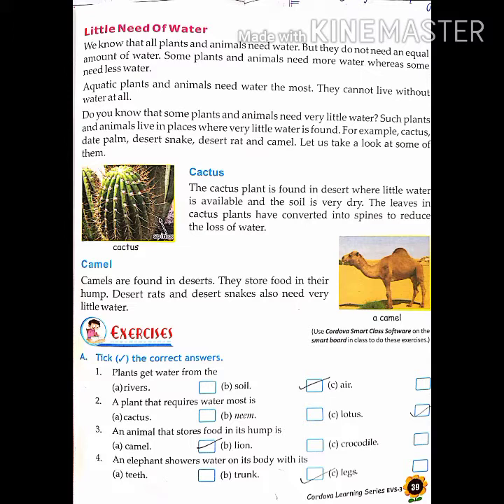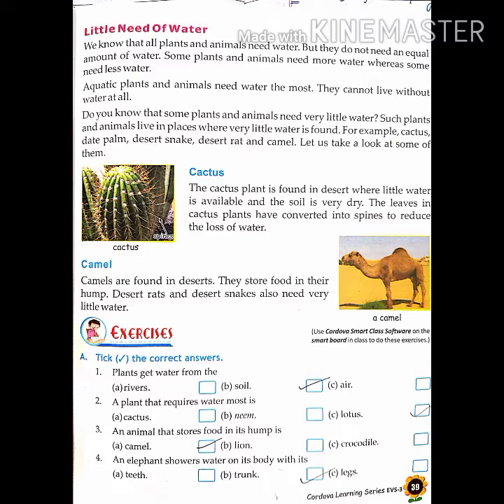First, plants get water from rivers, soil, or air. Where do they get water? They get water from the soil. In the germination of seeds you have seen clearly that plants get water from the soil. Now second, which plants require water most? The plants which live in water are called aquatic plants, and the example I have explained to you is lotus. Lotus is the correct option. Plants require water most is lotus.